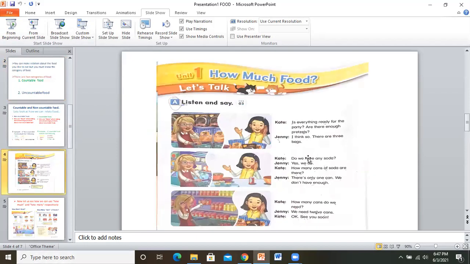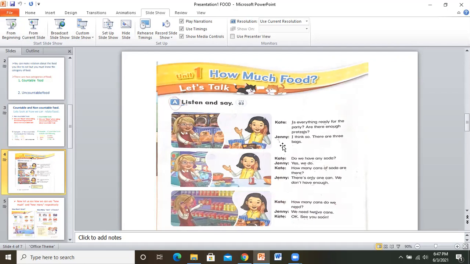Is everything ready for the party? Are there enough pretzels? We're using pretzels as a general word because we don't know the number. We don't know how much pretzels are needed. So she's going to say, I think so. There are 3 bags. She did not say there are 3 pretzels. No, because she cannot count what is inside. But she can see or she can count the bags of pretzels.